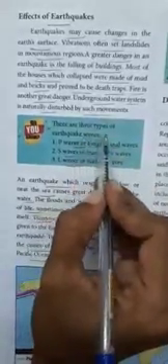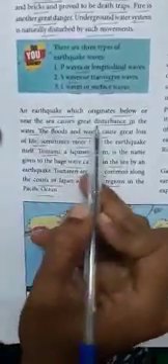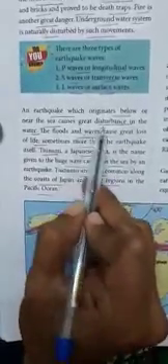There are three types of earthquake waves: P waves, S waves, and L waves. Earthquakes cause disturbance not only on land but also under the sea. If an earthquake occurs under the sea, it will cause floods and waves. The long waves that occur are known as tsunamis.